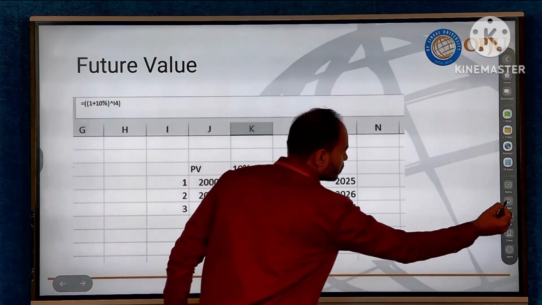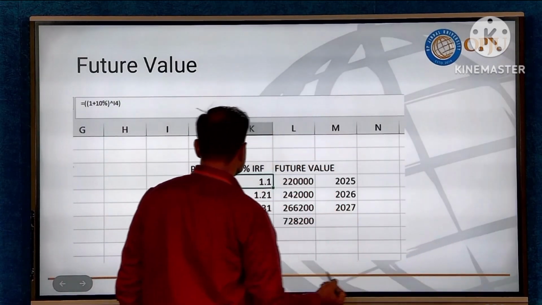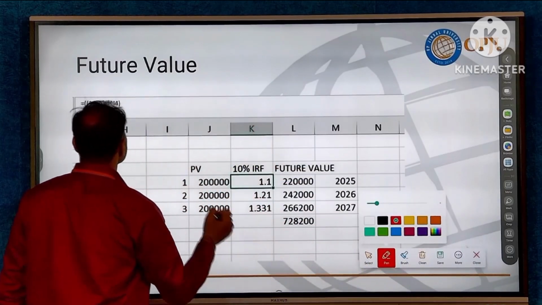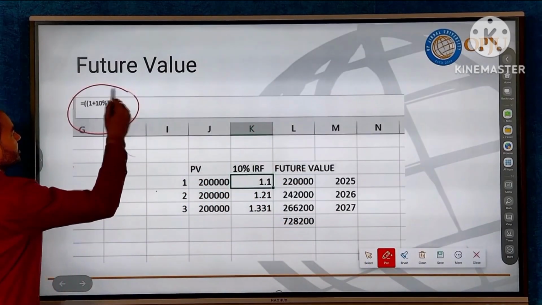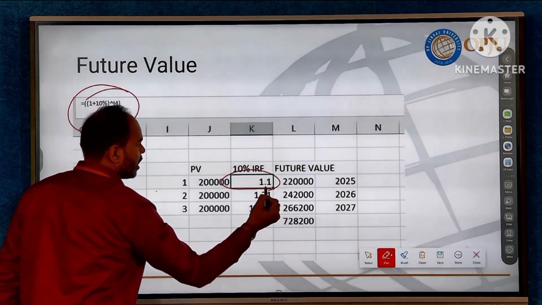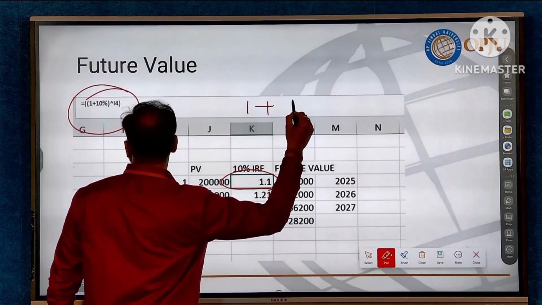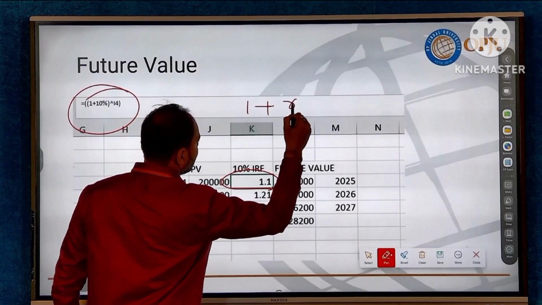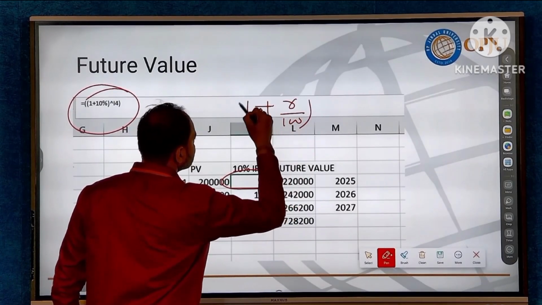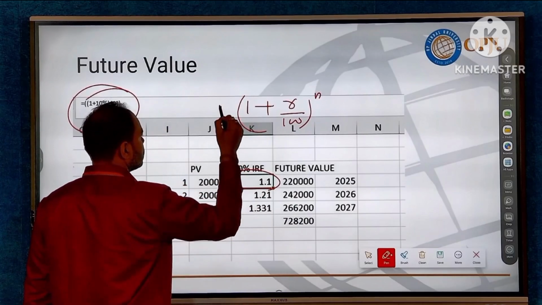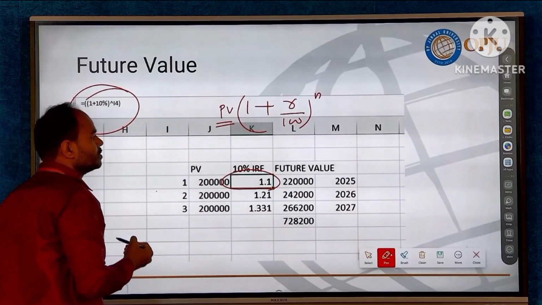Let's see the formula for it. So what is the formula? As you can see here, I am writing this. How do we get this value? 1 plus r by 100, to the power n, multiplied by the cash flow or the present value. Okay.